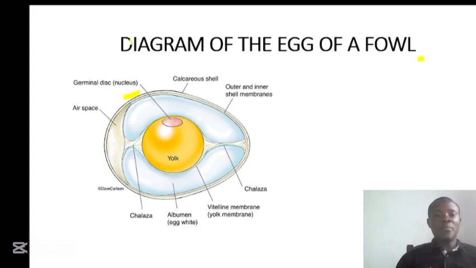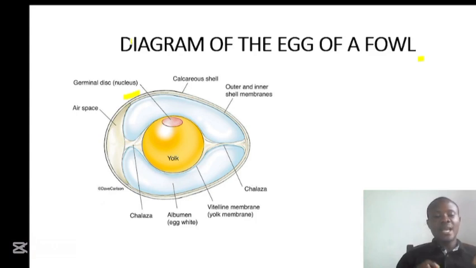This shell membrane is there for protection as well, and it helps to fight against infection, for example bacterial infection. And just after the shell membrane, when you have taken off the calcareous shell and the shell membrane, the white thing you see is what we call the albumin, also called the egg white.